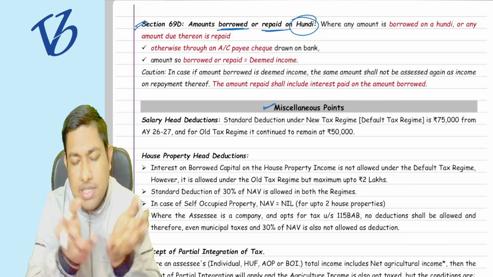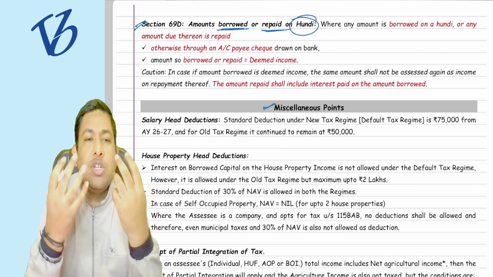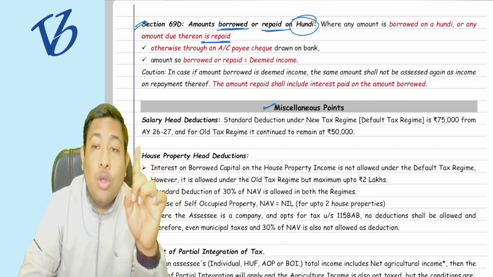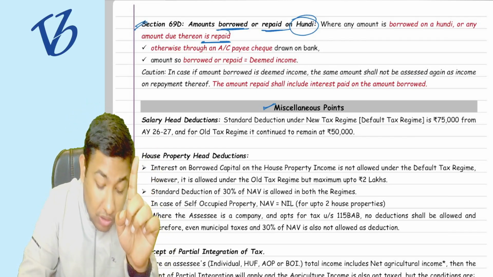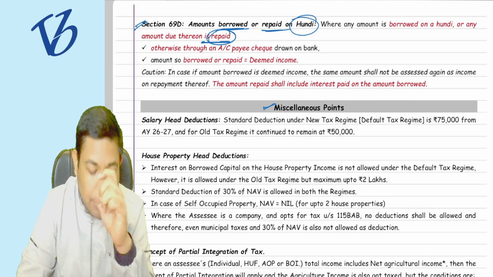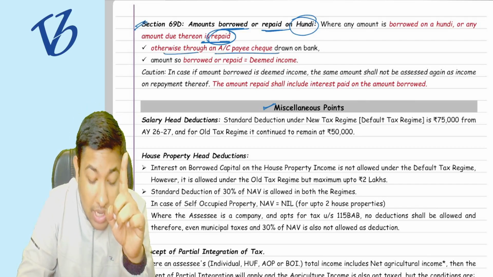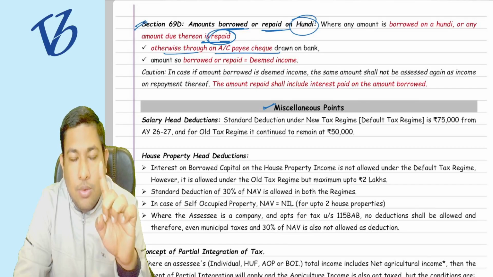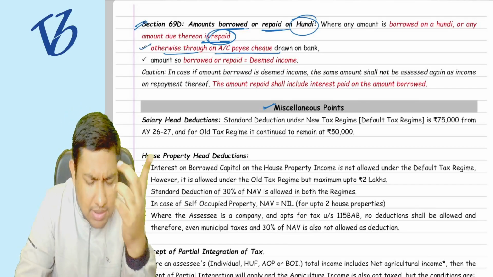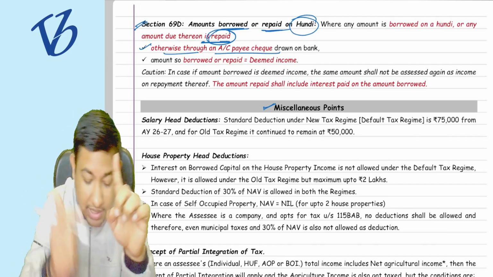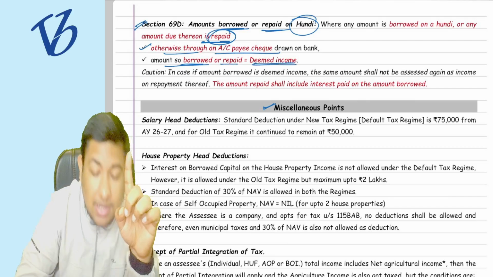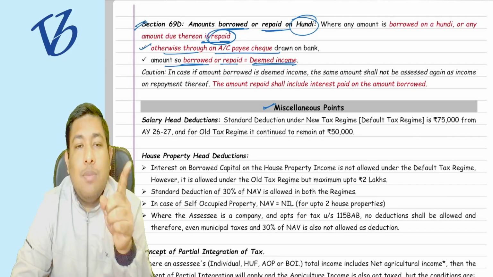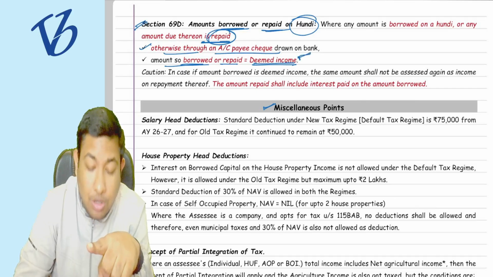What is a hundi? A hundi is just like a negotiable instrument. You borrowed some amount from the hundi, and the amount is repaid. On the borrowing there is no restriction, but on the repayment there is a restriction that you must repay that amount through an account payee cheque. If you are paying otherwise, the amounts so borrowed or repaid will become deemed income. You cannot pay other than by account payee cheque, otherwise it is going to be your deemed income.